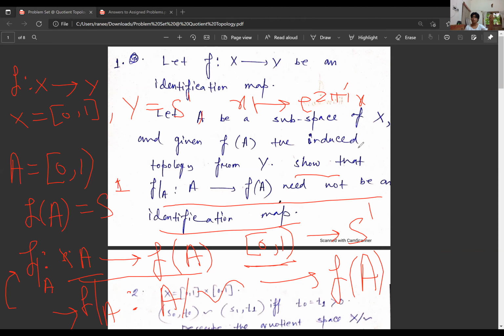Whatever observation all of you had given, that we had seen before, that we had seen the arc is open here, then the inverse image of the arc is an open neighborhood, which is open there. That's why the map is a quotient. But also we can always see that a continuous surjective map from a compact space to a Hausdorff space is a quotient map. This is very easy.